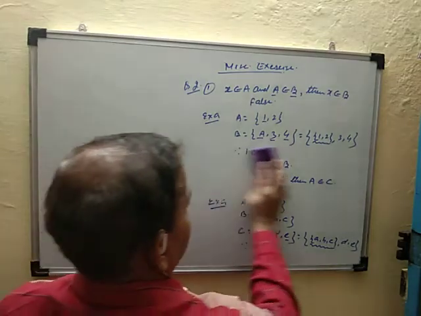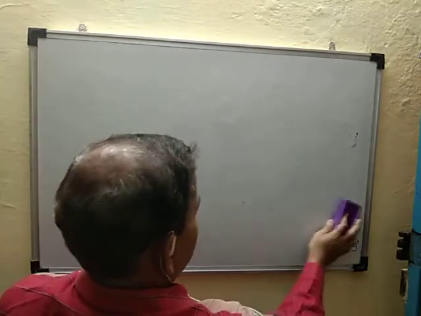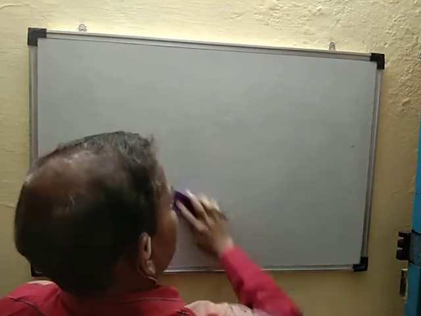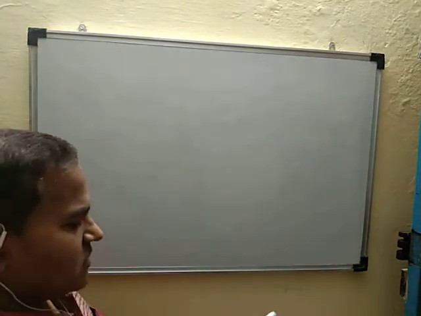Next, the third part. Now read the question. Is the statement true or false? Check it.